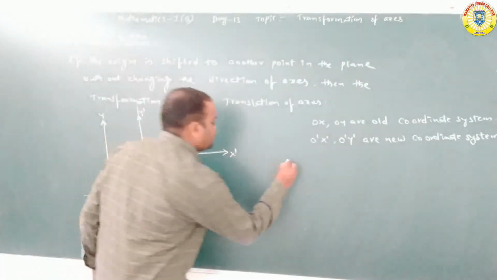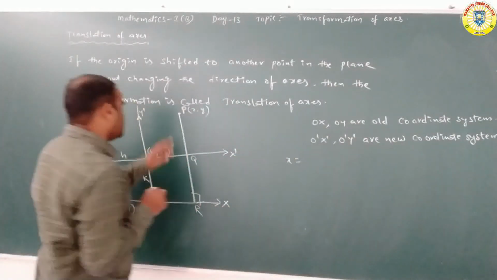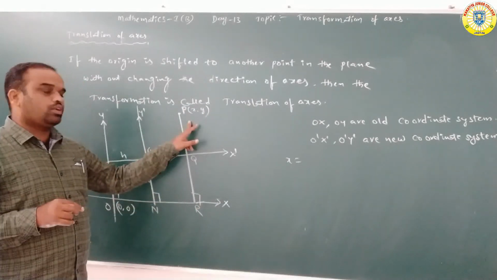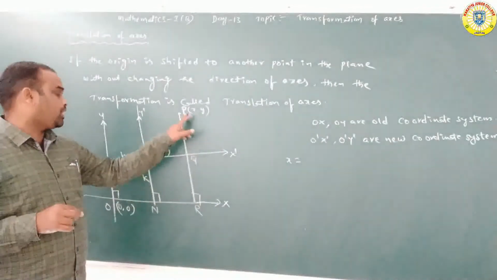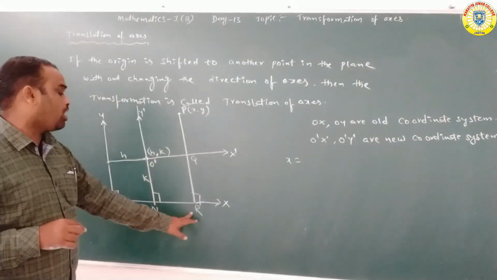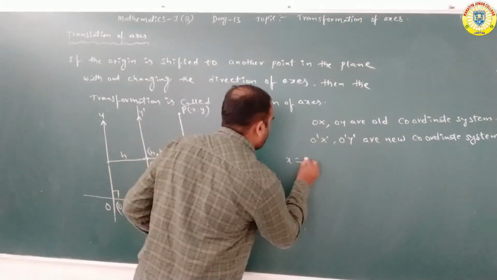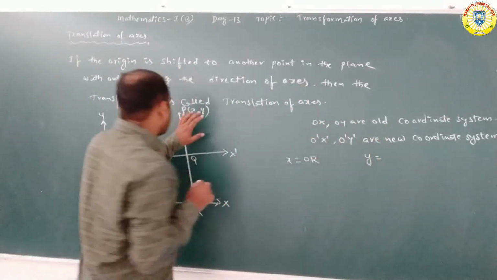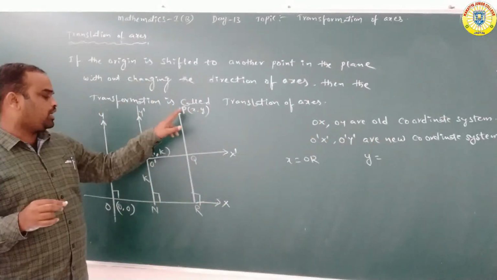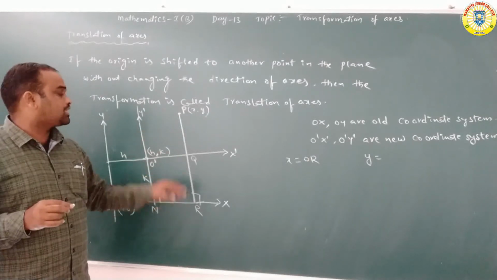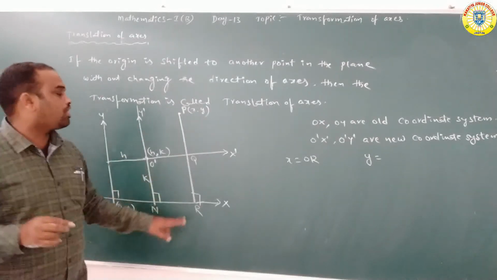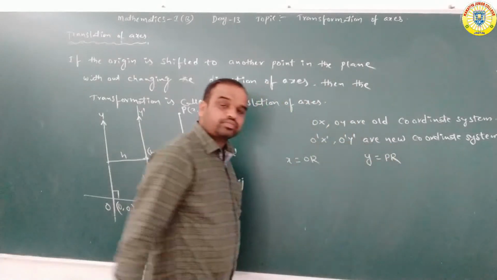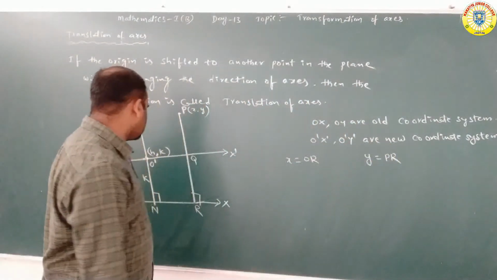X is equal to OR. Y is the perpendicular distance from the point P to the X axis, that is PR. Y is equal to PR.